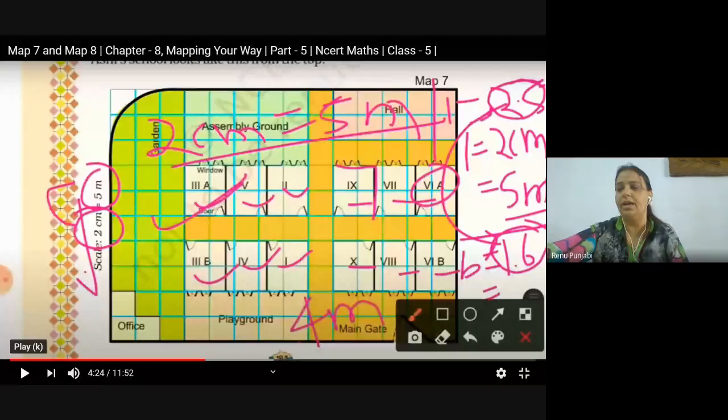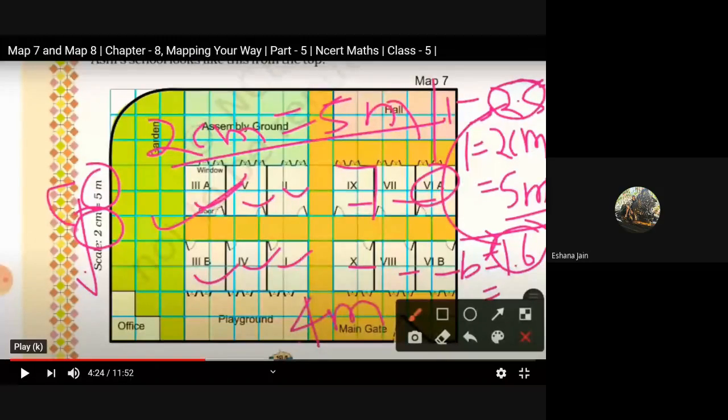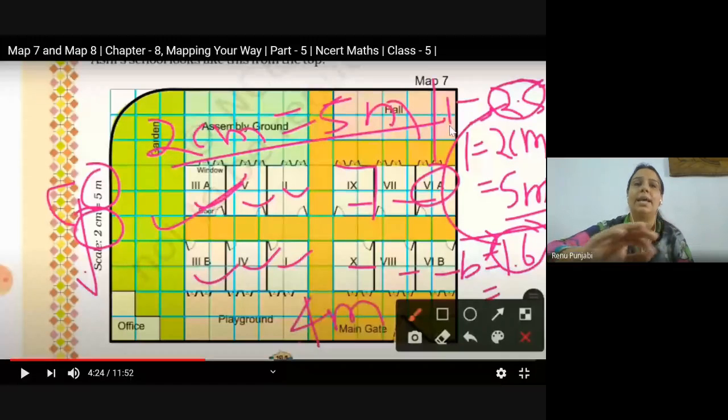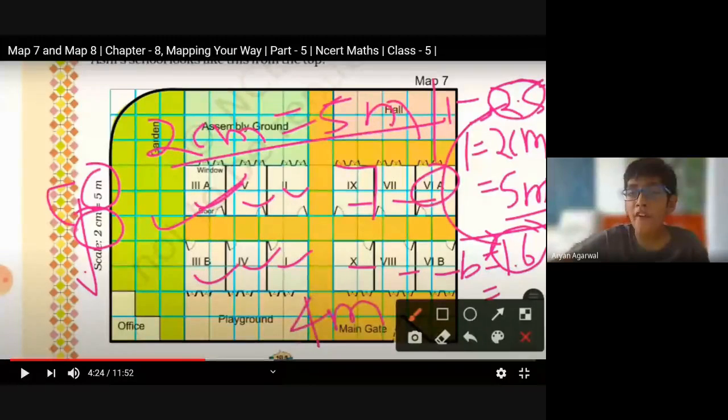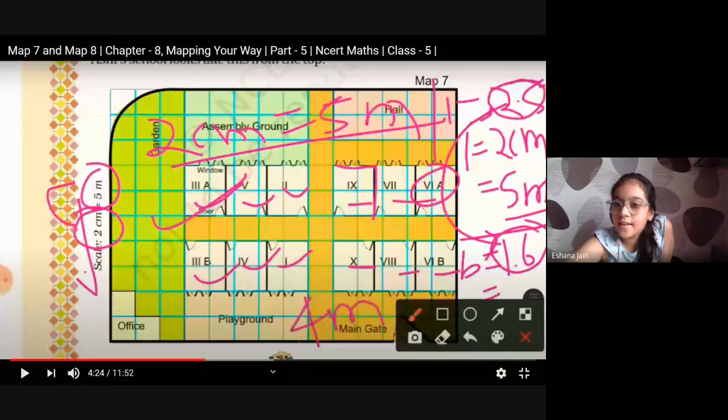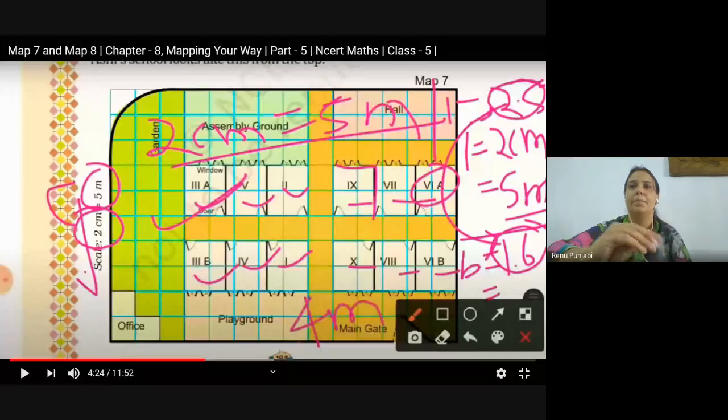Ma'am, but how will we multiply? Understand how we will get the answer 2.5? If 2 centimeter here is given as 5 meters, so what will be the measurement of 1 centimeter? 2.5. Yeah. Okay, ma'am.